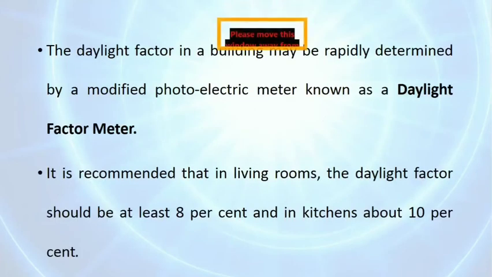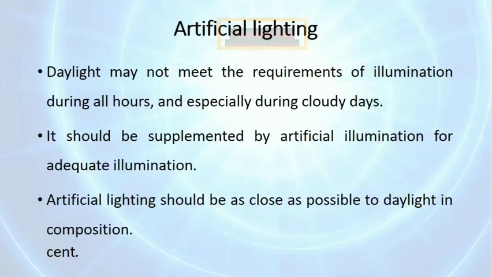We have a machine which is known as a daylight factor meter. It is recommended that in a living room the daylight factor should be at least 8%, and in kitchens about 10%.